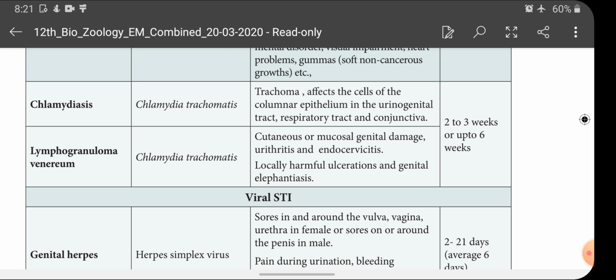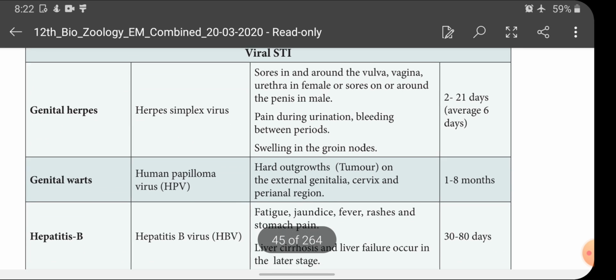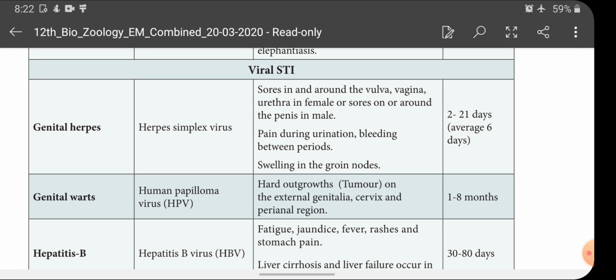And the symptoms are cutaneous or mucosal genital damage, urethritis and endocervicitis. What is endo? Inside. Cervicitis is infection in the cervix, so the infection inside the cervix is endocervicitis. Urethritis is urethral infection. Then locally harmful ulceration and genital elephantiasis take place. The incubation period is 2 to 3 weeks or up to 6 weeks. So far we have discussed bacterial sexually transmitted infections.